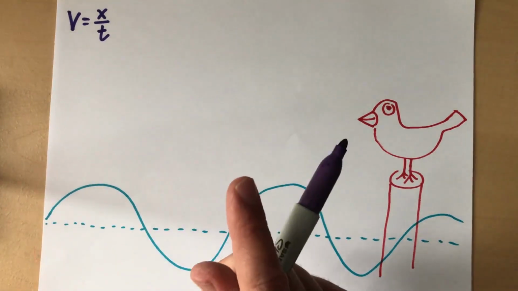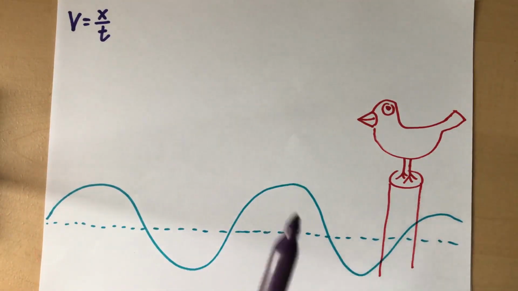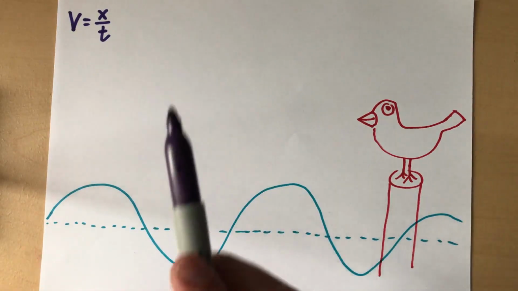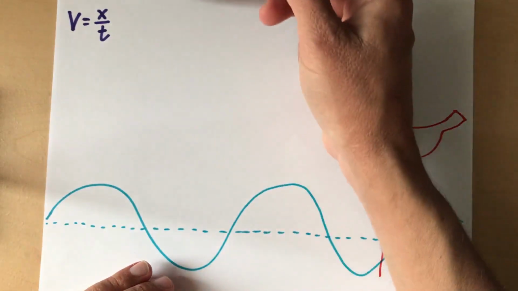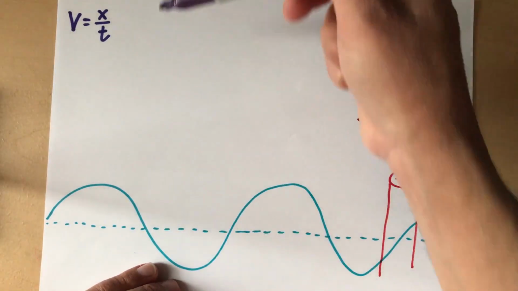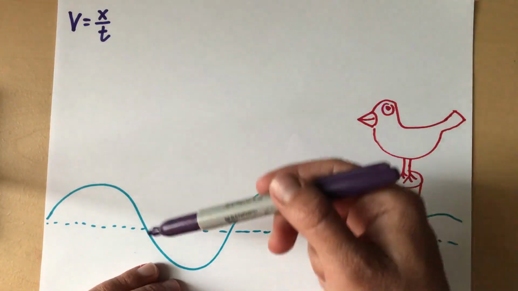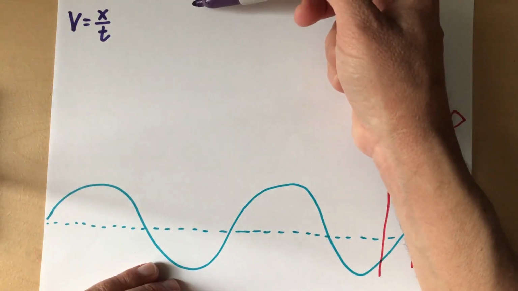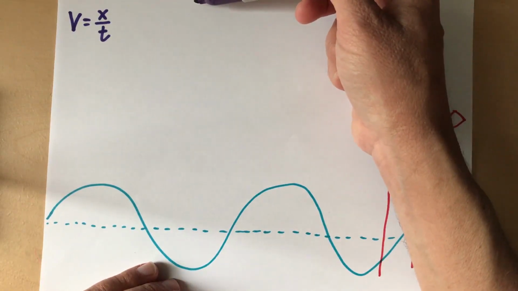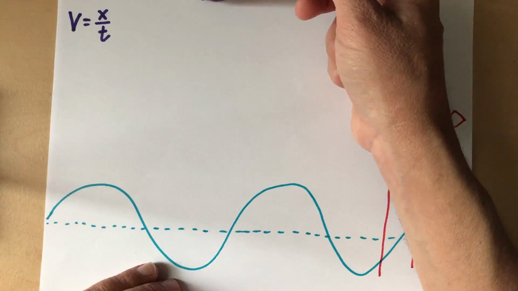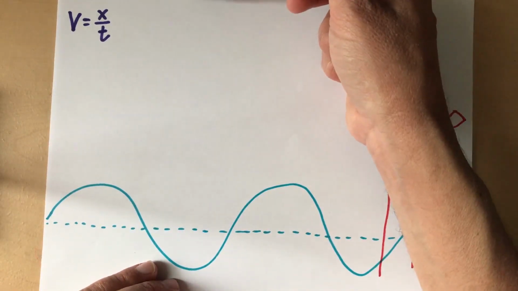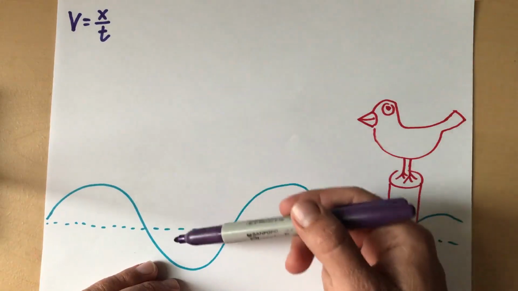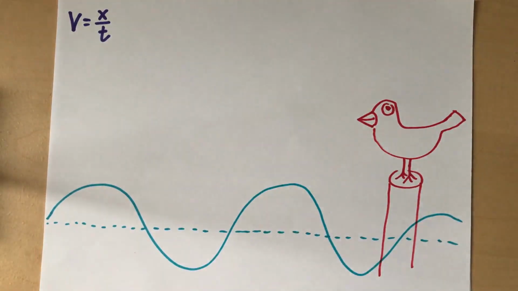Now, one thing to watch out for: for whatever reason, physics textbook writers love to pull this little trick, and there are a few like this on the problems you're getting ready to do. They'll say a wave goes to the bottom of an ocean and back, or an echo goes to a wall and back. So then you have to realize that the distance they're talking about is actually only half of that. So if they say a sound wave goes to the bottom of the ocean and back, and then they ask how deep it is, they're just talking about half that distance, or you could take half the time. Whatever, it doesn't matter.